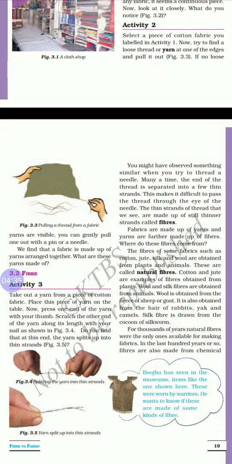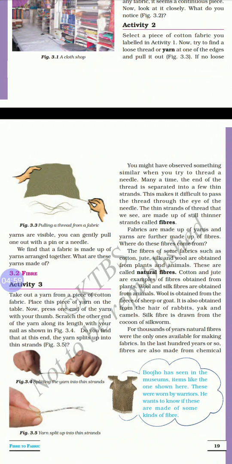The fibers of some fabrics such as cotton, jute, silk and wool are obtained from plants and animals.